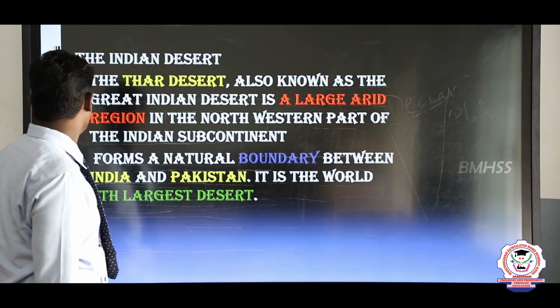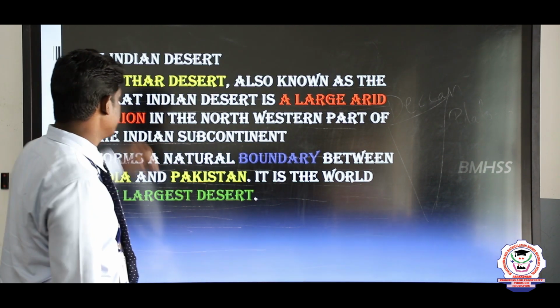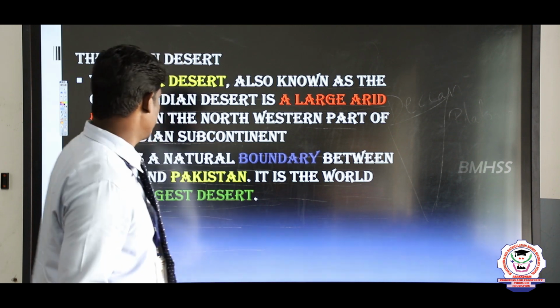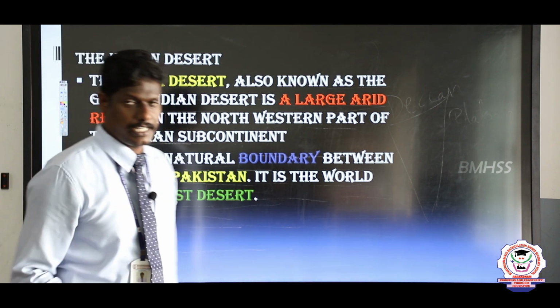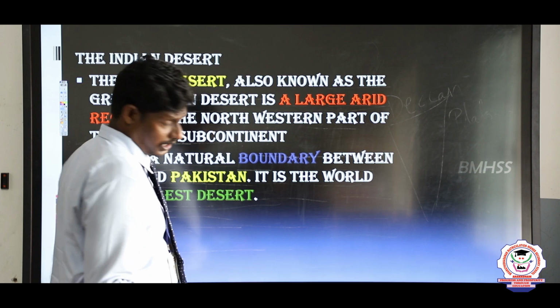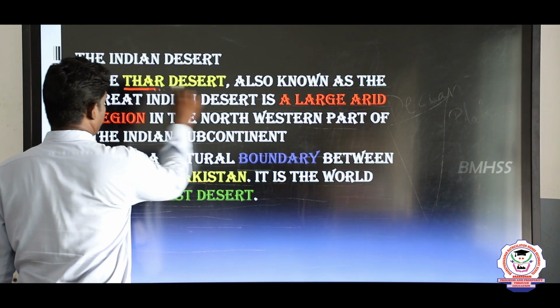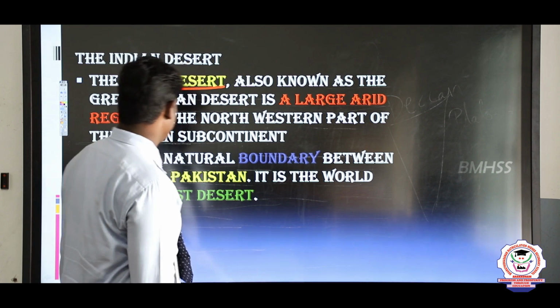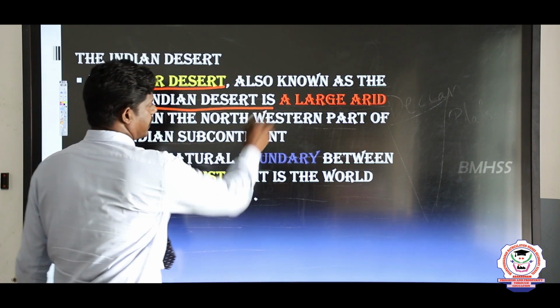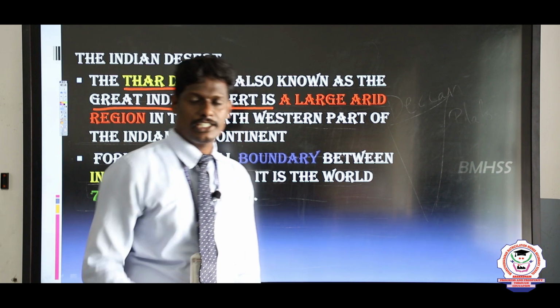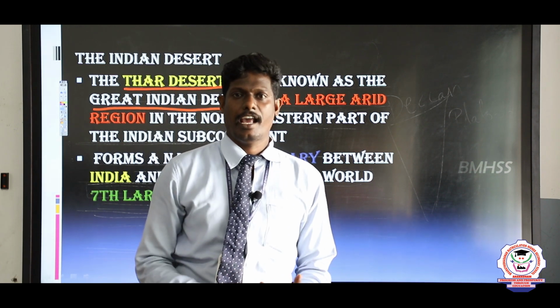And next one, the Indian desert. We know that the Thar desert, which is located in Rajasthan, is the largest desert in India. The Thar desert is also known as the Great Indian Desert, and it consists of majorly arid land.